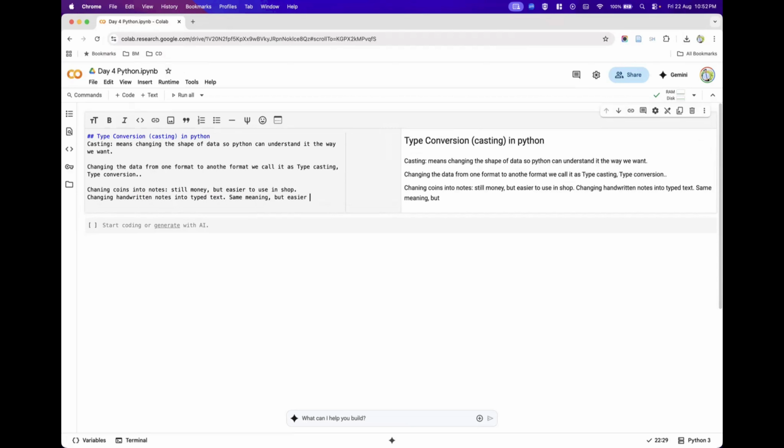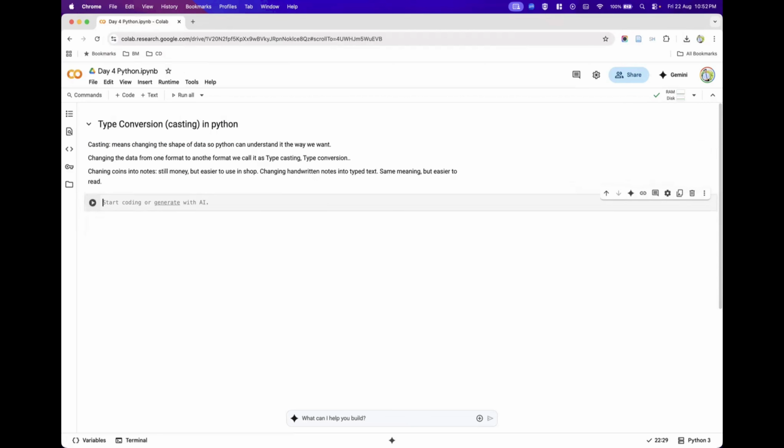So now you should be able to get a fair understanding about what is typecasting or type conversion in Python. Typecasting means changing the shape of the data so Python can understand it the way we want, or we can say that changing the data from one format to another format, we call it typecasting or type conversion.